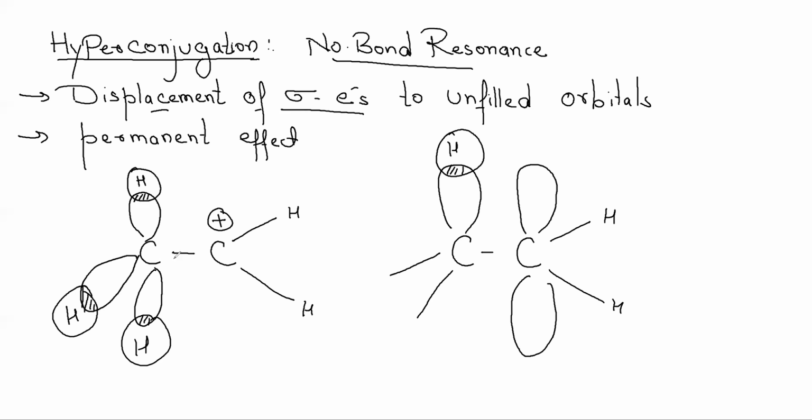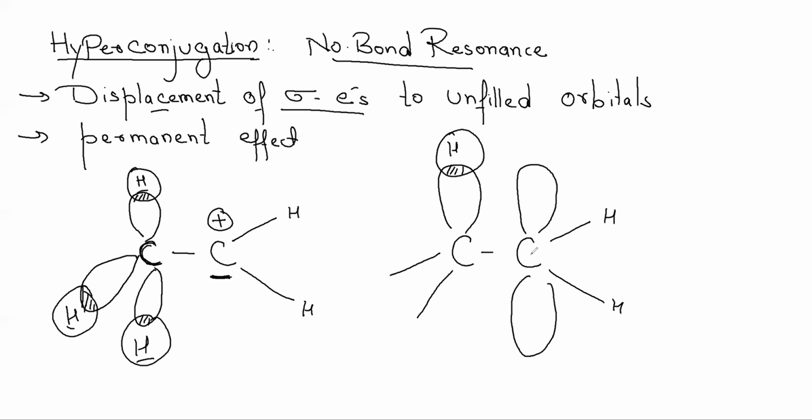Suppose this is a molecule in which this particular carbon, an alkyl group CH3, is attached to this particular carbocation. It can be any carbocation. I have just taken it to be an ethyl carbocation. So here it is a carbocation, a carbon containing positive charge, and here it is a carbon which is attached to three hydrogen atoms.